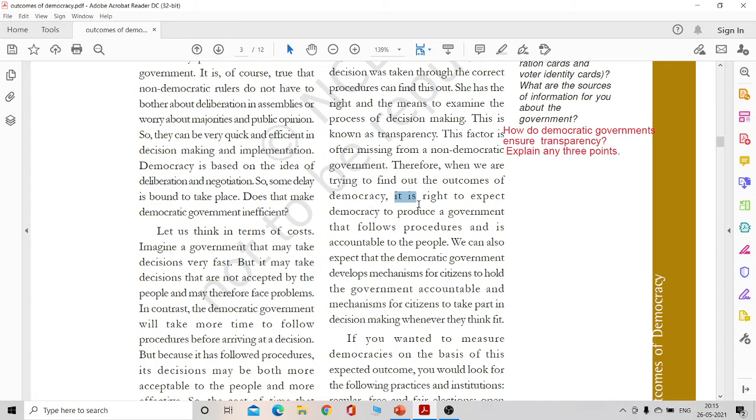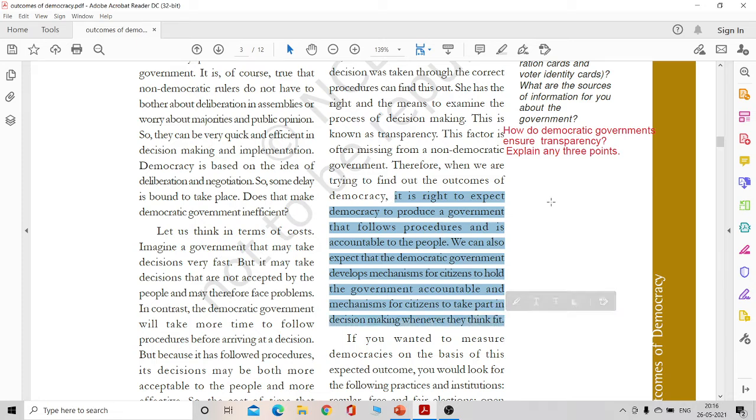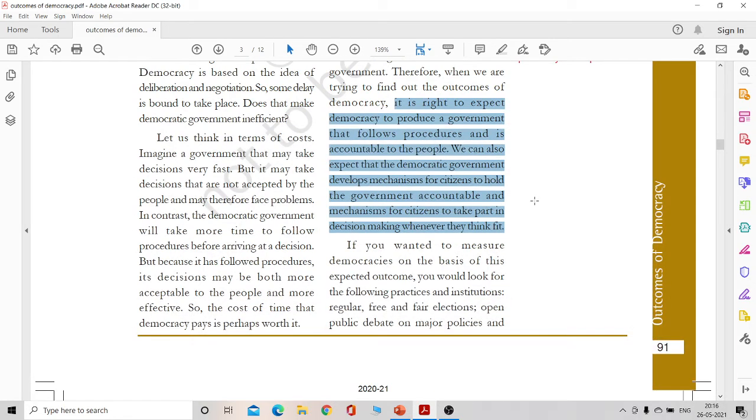And it is a right to expect in a democracy a government that follows procedures and is accountable, right? So we can also expect that the democratic government develops mechanisms for citizens to hold the government accountable and mechanisms for citizens to take part in decision making. So these are the three ways in which democratic governments can ensure transparency, right?